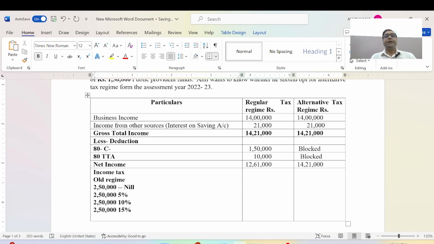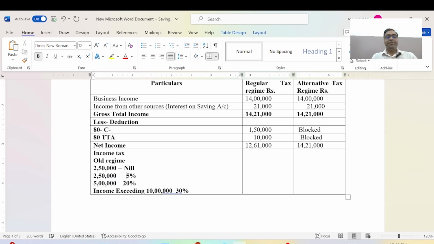The next 5 lakh rupees will be 20%, and income exceeding 10 lakh rupees will be taxed at 30%. These percentages are on the basis of the respective regimes.